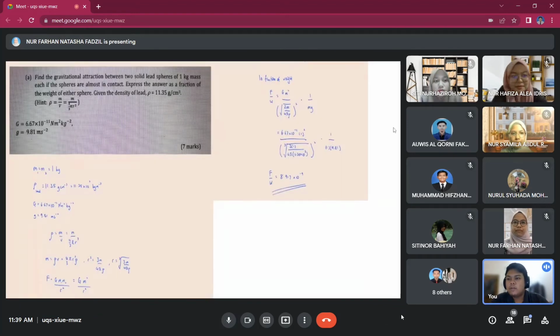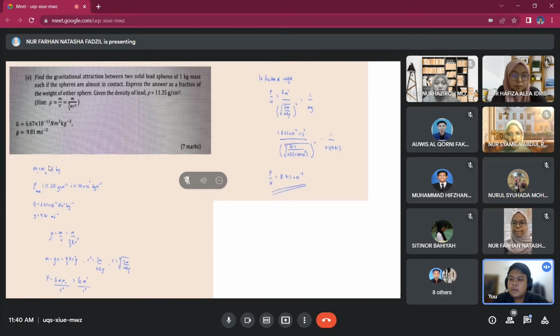So here's the first question. Find the gravitational attraction between two solid spheres of 1 kilogram mass each if the spheres are almost in contact. Express the answer as a fraction of the weight of either sphere, given the density of lead is 11.35, and there's a hint of the formula of density. It's also given the gravitational constant here and also gravity itself.